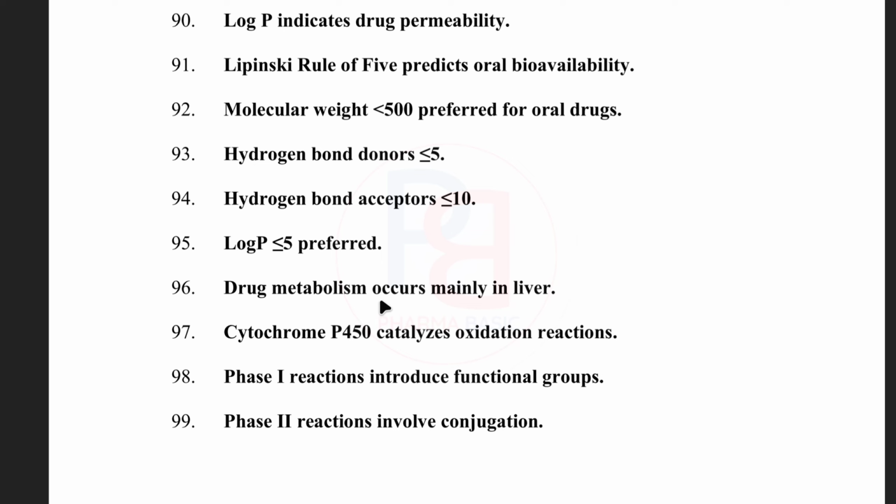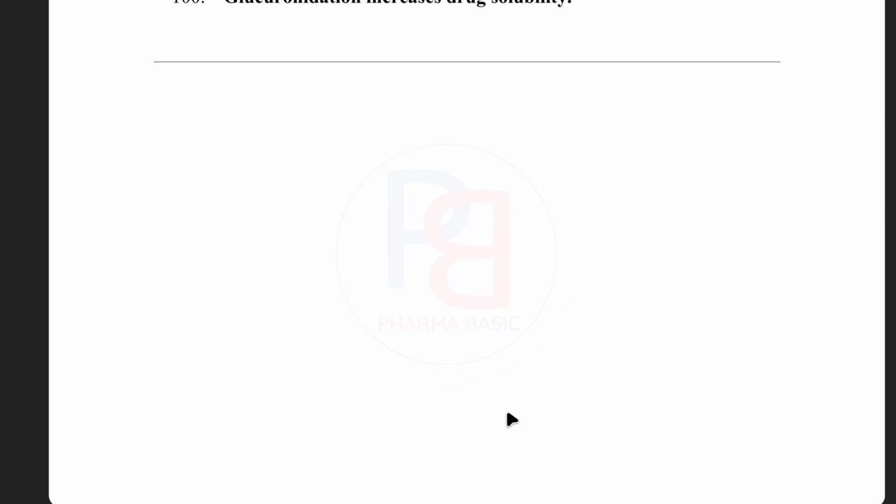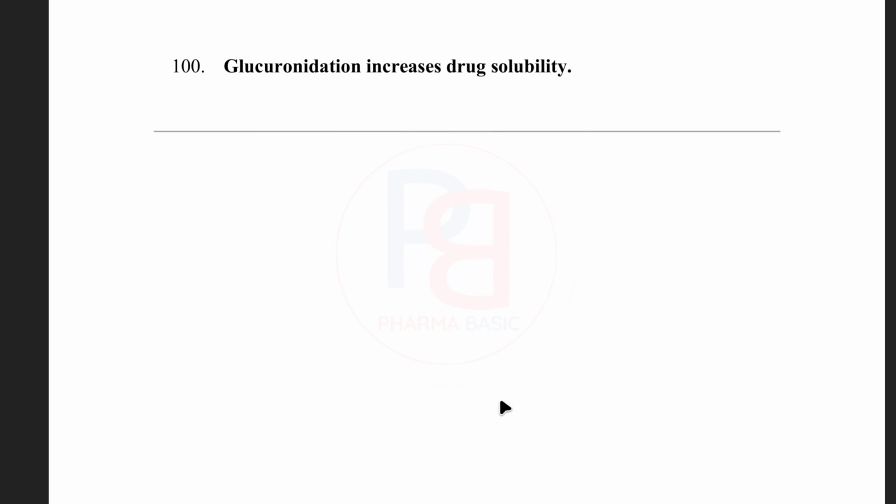Drug metabolism occurs mainly in the liver. Cytochrome P450 enzyme catalyzes the oxidation reaction. Phase 1 reaction introduces the functional group. Phase 2 reaction involves the conjugation. Glucuronidation increases the drug solubility.